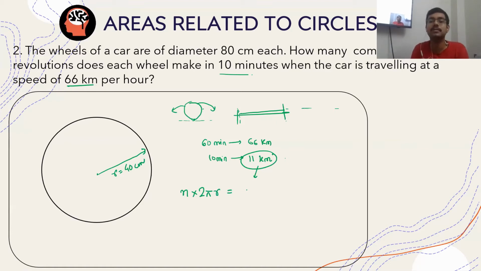2 pi r, that is equal to 11 kilometer. 11 kilometer means 1100000 centimeters. So this is n into 2 into 22 by 7 into r is 40, is equal to 1100000. Is this clear?